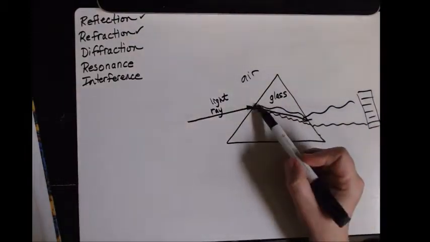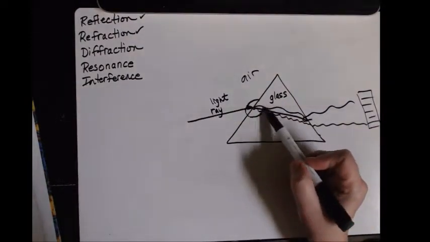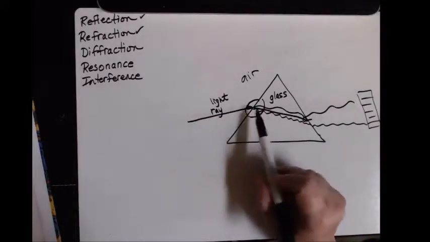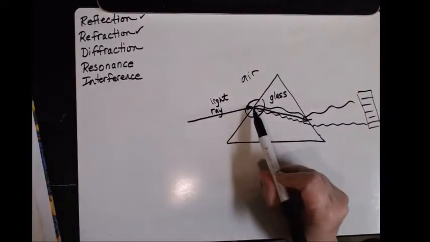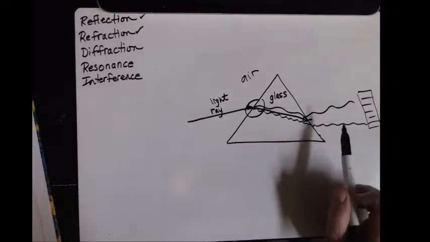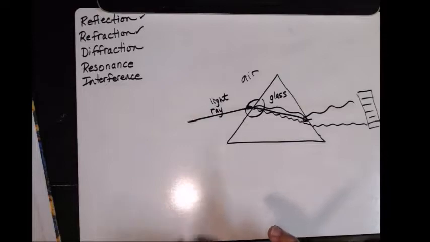But the key thing is refraction is the bending that occurs when a wave travels from one medium to another, and so at that surface it is bent. The velocity changes, and so it bends the ray. So that's refraction.